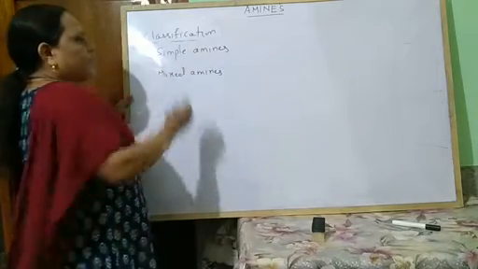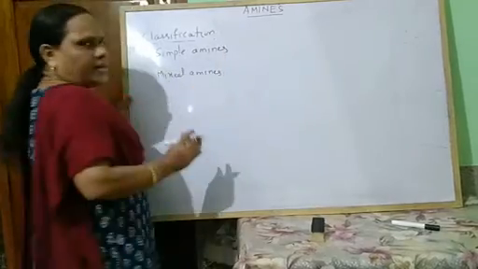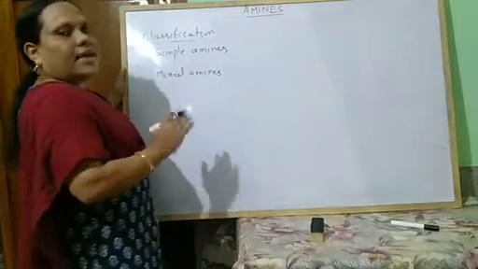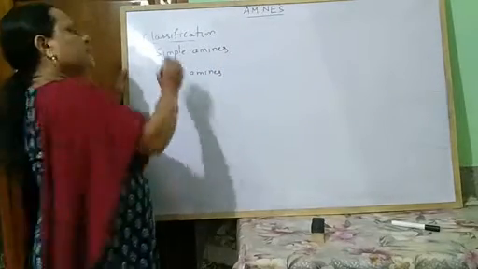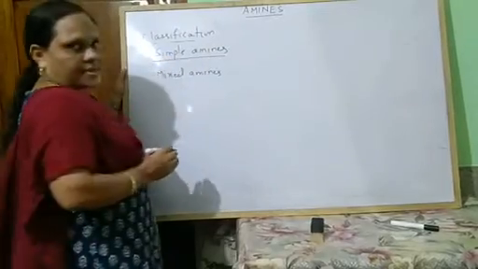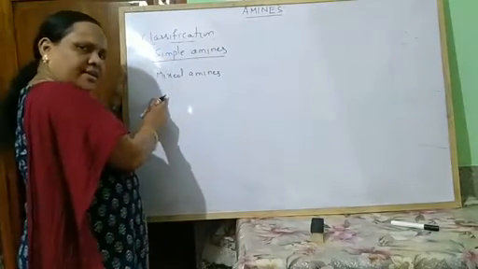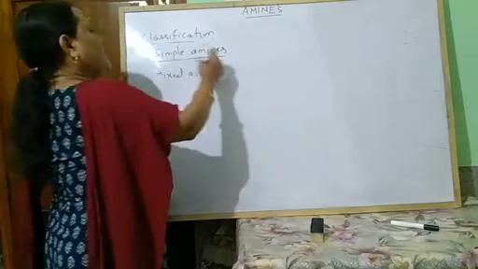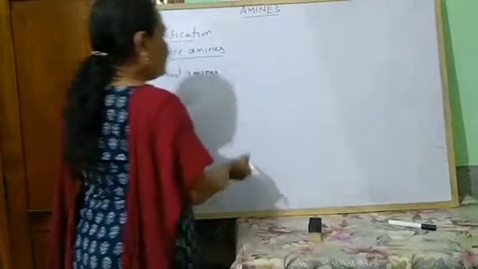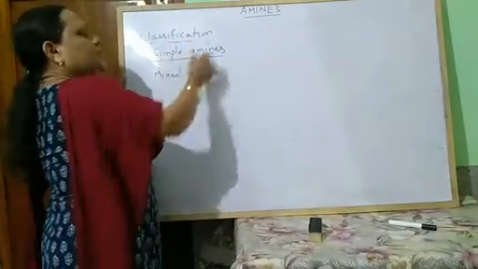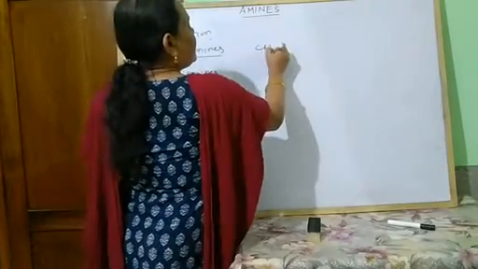So simple amines are those where all the alkyl or aryl groups are the same. Generally this is considered in the case of secondary and tertiary amines. So if all the alkyl groups are the same, then this is known as your simple amine.